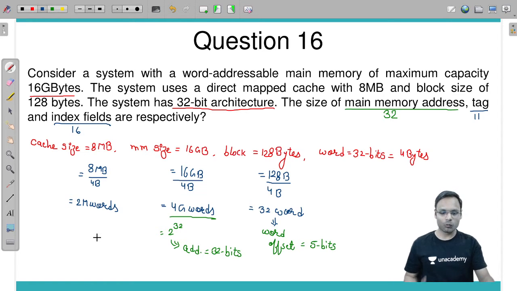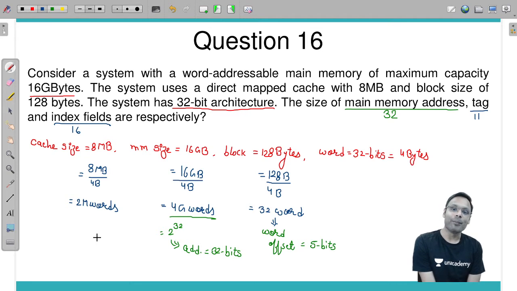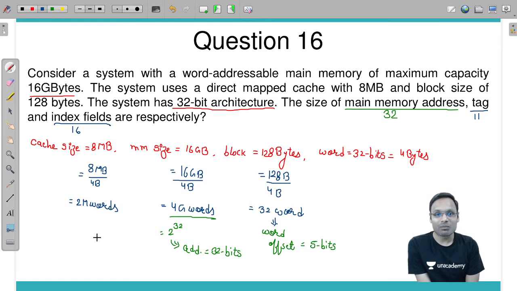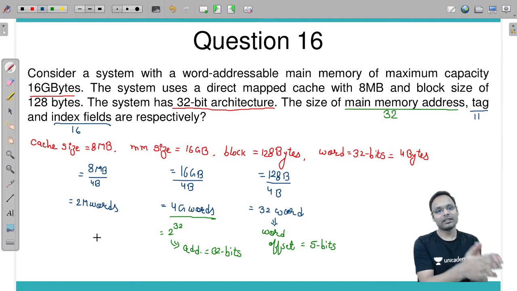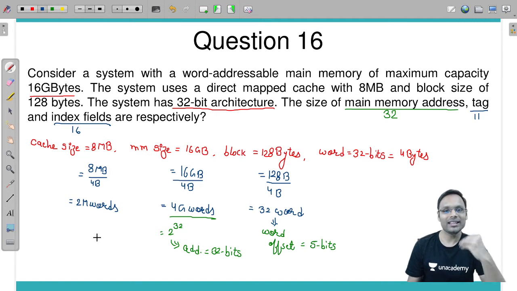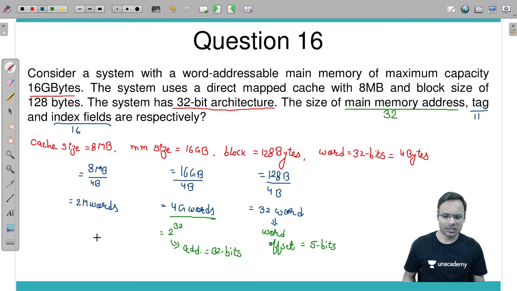So remember, what is the learning from this question? Learning is, if everything is given in bytes and main memory is byte addressable, keep everything in bytes. If memory is word addressable, keep everything in words, and then solve the regular question which you always solve. Right? Got it? Understood? Should we go for the next one?